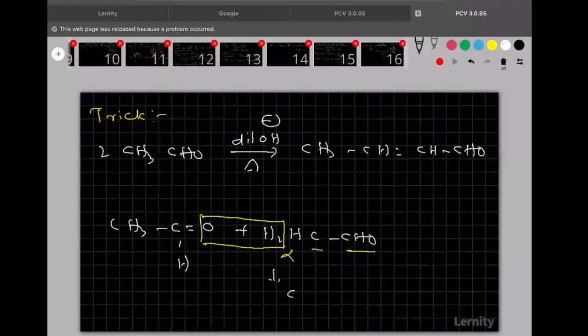Then what do you get when you remove the water? When the water molecule is removed, the remaining part you write as CH3CH=CHCHO. This one only. A small trick here, directly you can write the answer. But many students will get confused here. So remember everyone, you have to remove the alpha hydrogens from one molecule and the oxygen from the other molecule. We have to remove alpha.